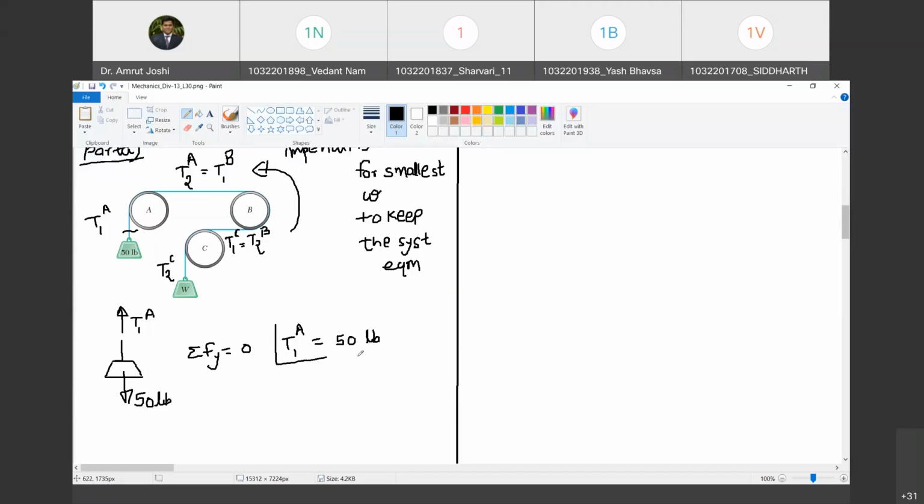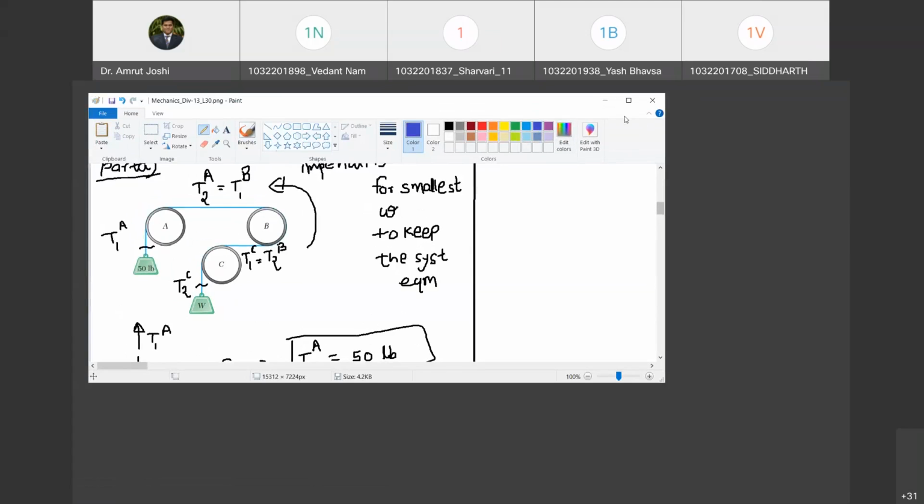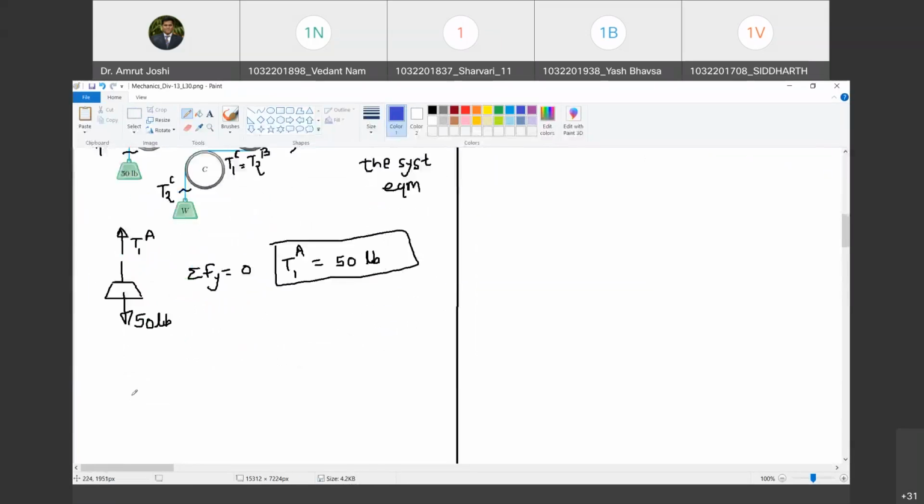Similarly, now I am going to draw a free body diagram of this much part. This is W. And there is going to be tension.